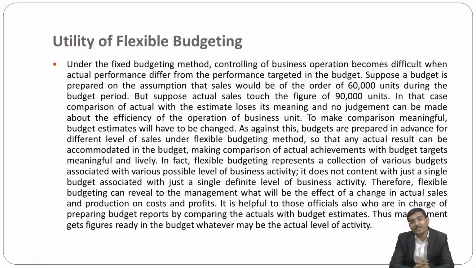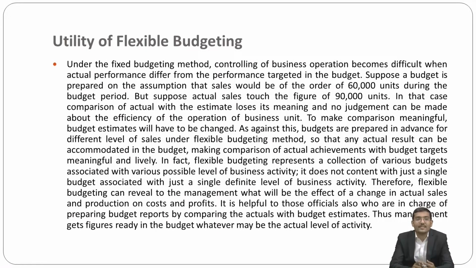Under the fixed budgeting method, controlling a business operation becomes difficult when the actual performance differs from the performance targeted in a budget. Suppose a budget is prepared on the assumption that sales would be on the order of 60,000 units during the budget period, but actual sales touch the figure of 90,000 units.